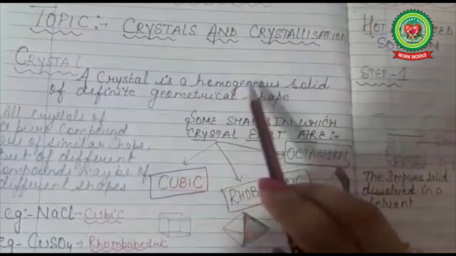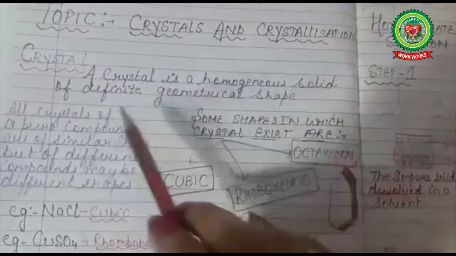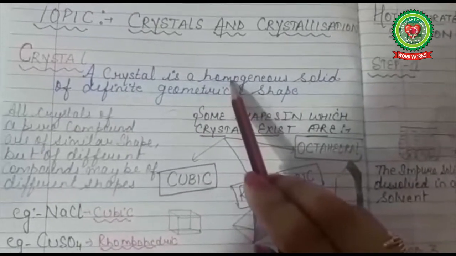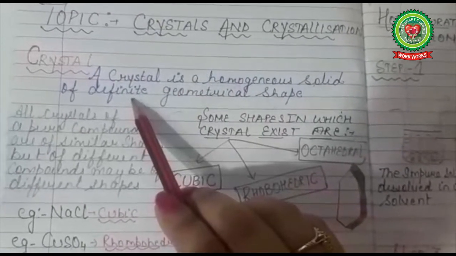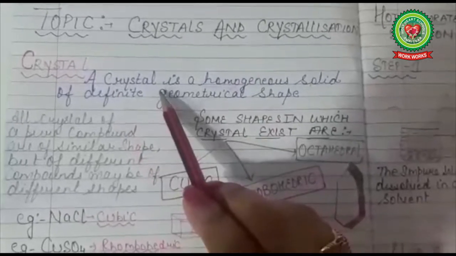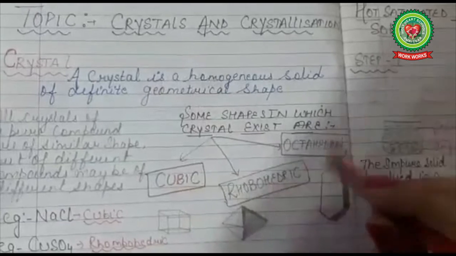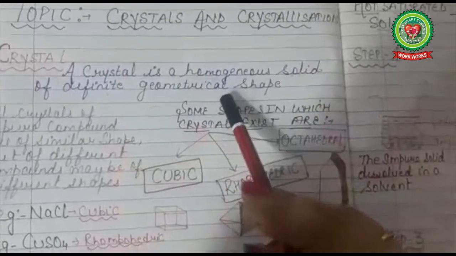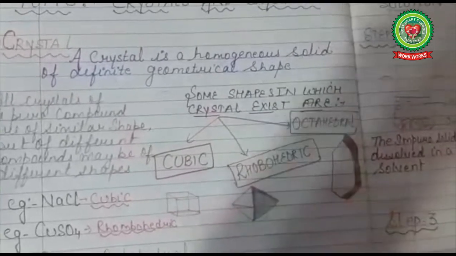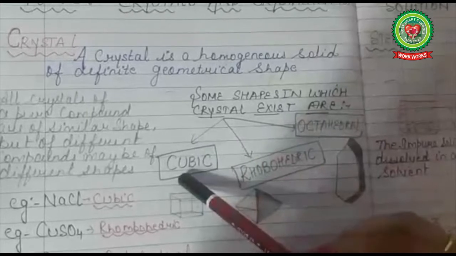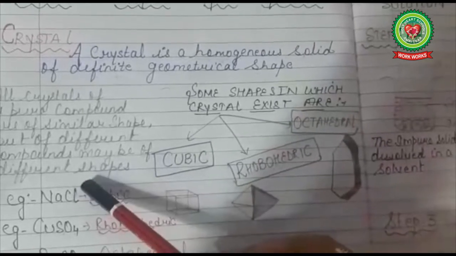A crystal is a homogeneous solid of a definite geometrical shape. Homo means same, definite means specific, which is arranged in a regular pattern. Again, I repeat the definition: a crystal is a homogeneous solid of a definite geometrical shape. All crystals of a pure compound are of similar shape, but crystals of different compounds may be of different shapes.